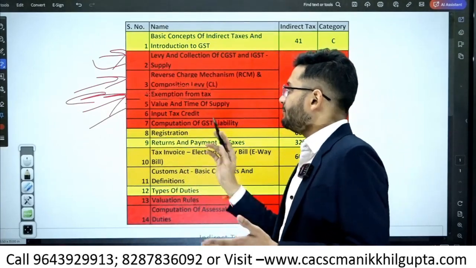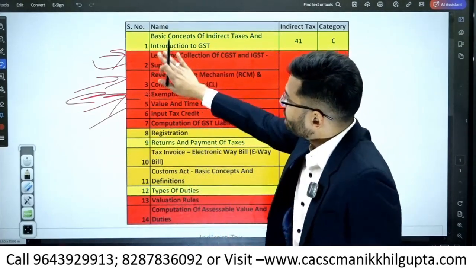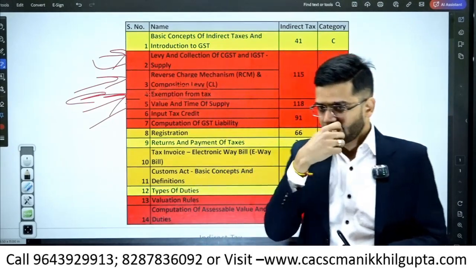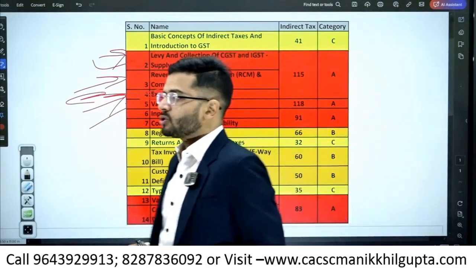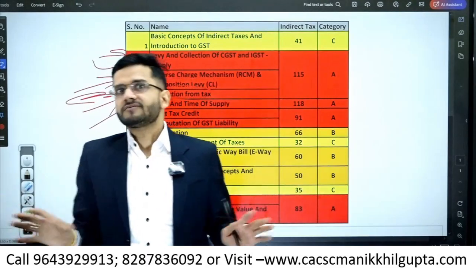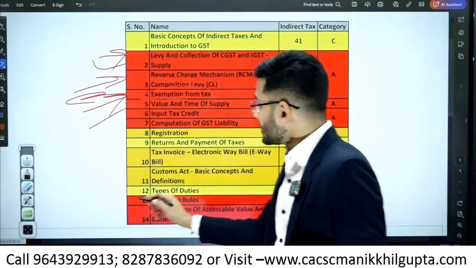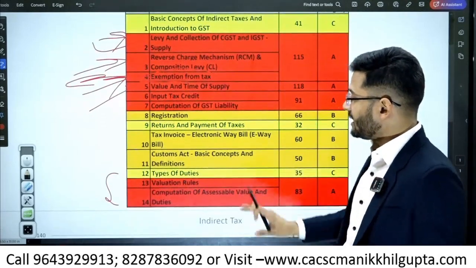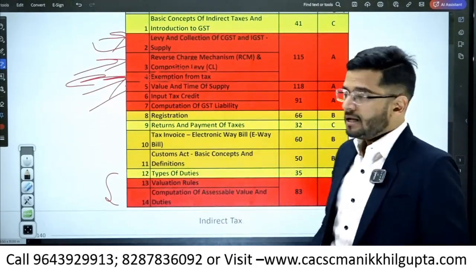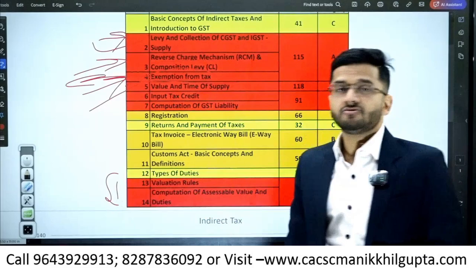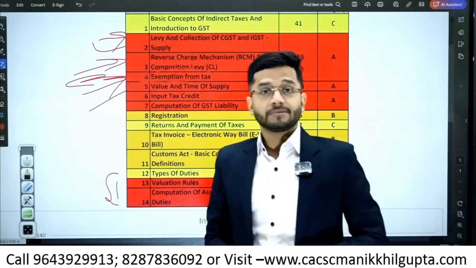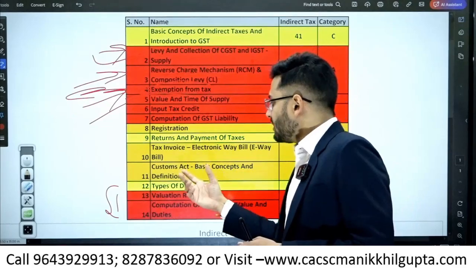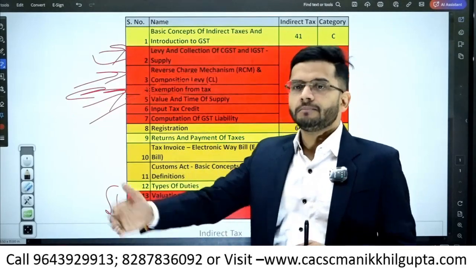Input tax credit and computation of GST liability. So if you cover these 1, 2, 3, 4, 5, 6 chapters of GST, then you can almost be sure that you've covered 80% of the syllabus of GST. And yes, of course, customs duty. A mandatory question from customs duty comes in the examination every time. So customs duty is again an A category chapter. So what to do with the rest of the chapters? For the rest of the chapters like registration, returns, tax invoice, these chapters can be quickly done by you.